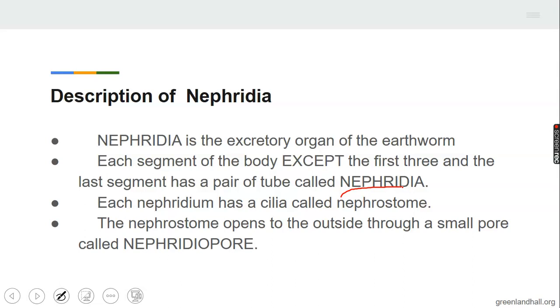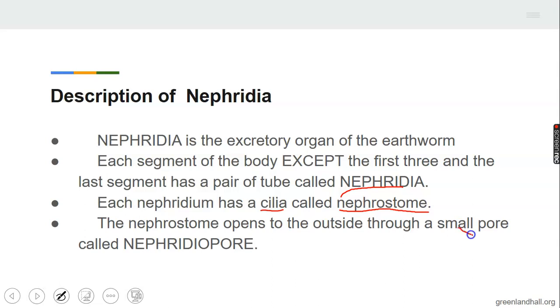Each nephridium has a cilia called nephrostome. Now, we all know what cilia is from our unicellular organisms. Cilia is an organ present in animals that is used for movement. Now, the nephrostome opens outside through a small pore.